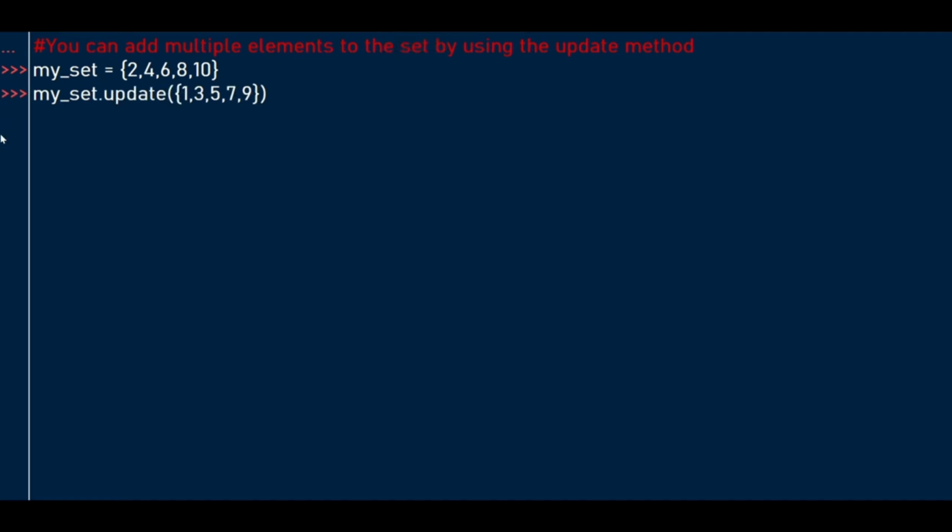We want to add multiple elements. In this case, we are using the update method to add 1, 3, 5, 7, 9 to our declaration. Because here's our outcome. We've added these multiple elements to our set.